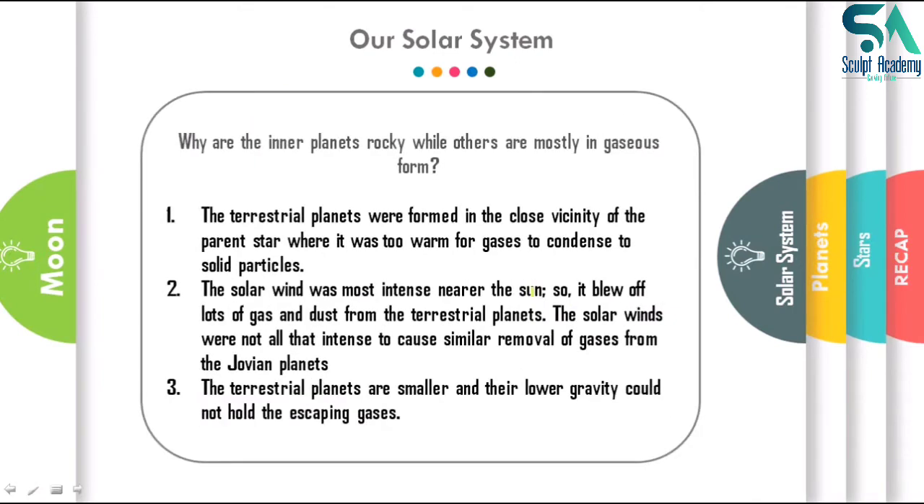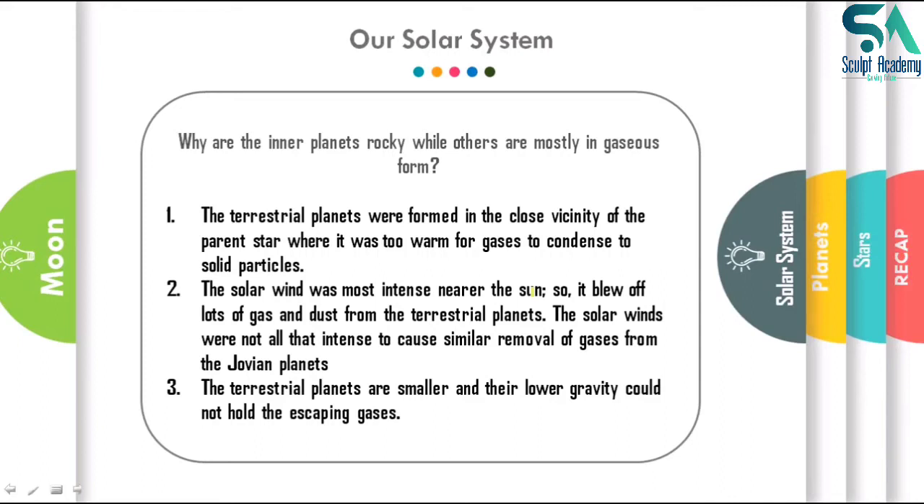Next, why are the inner planets rocky while the others are mostly gaseous? So there are various points. First, the terrestrial planets were formed in the close vicinity of the parent star, that is the sun. All the terrestrial planets formed near the sun, and it was too warm for the gases to condense there into solid particles. So the gases could not condense into solid particles in Mercury, Venus, Earth, and Mars.